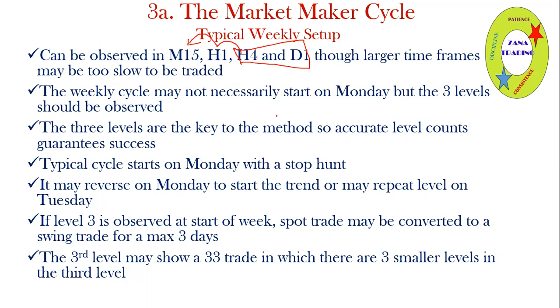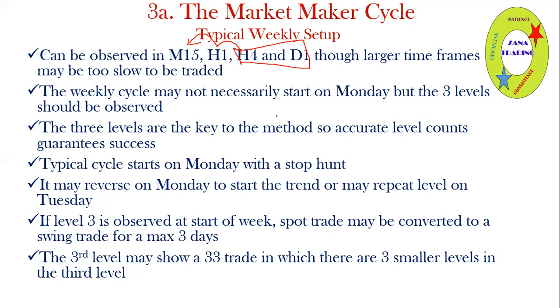So, like I said, it may not necessarily start on Monday, but in most cases, you should be able to observe the 3 levels. And the 3 levels are the key to the method. So you need to have accurate level count to guarantee your success. But the typical weekly cycle starts on Monday with a stop and it may reverse on Monday to start the trend, or may repeat the level on Tuesday. I think I demonstrated that.